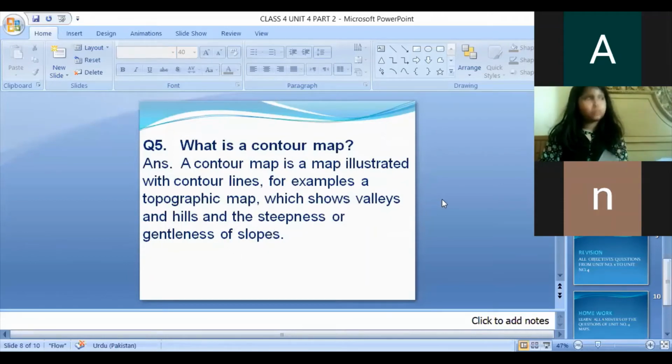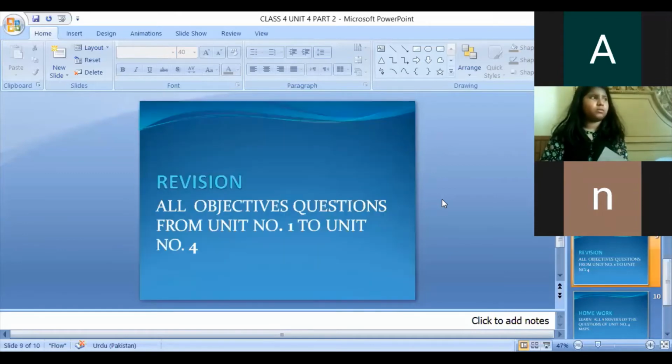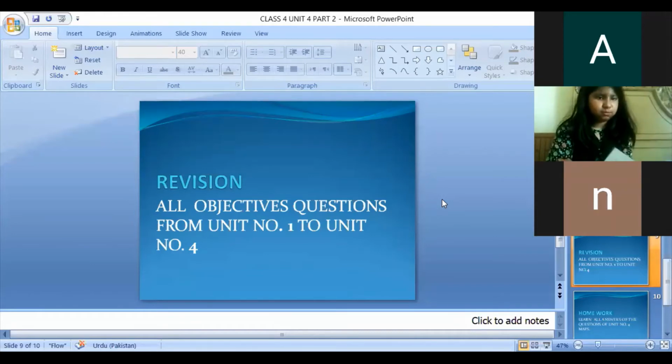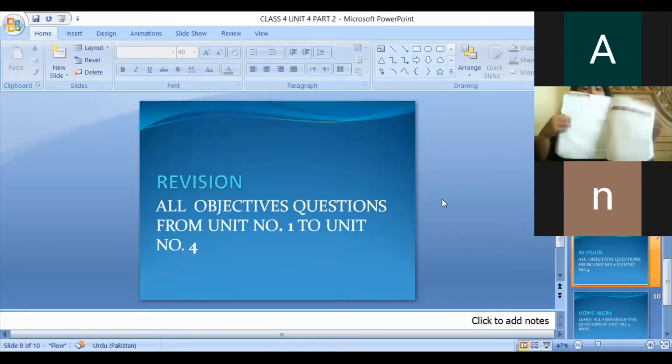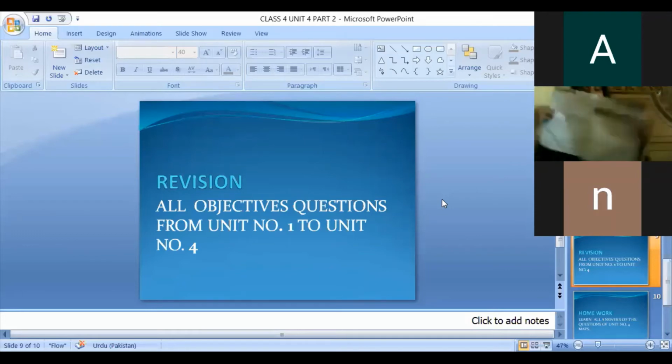Okay, we have done the question answers which we have done in the notebook. Now look at this slide. We will do the revision of all objective questions from unit number 1 to unit number 4. So open the book now. Everyone open the book, page number 4, the lesson number 1. Yes beta, this book, very good. Page number 4. You should have a pencil in your hand so you can tick the fill in the blanks.